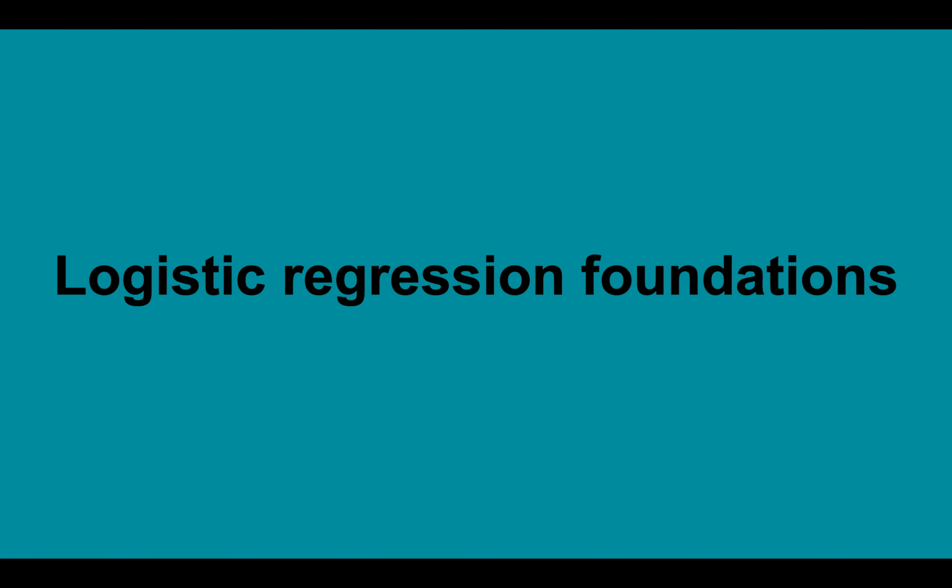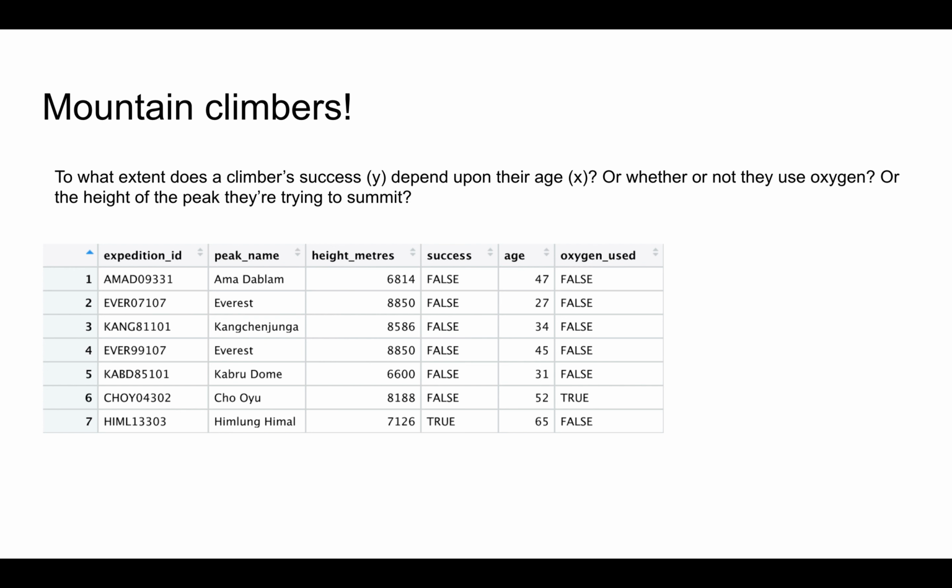This video marks a significant shift in our modeling focus from normal linear regression to logistic regression. Consider a motivating example. In the data shown here, each row represents a mountain climber that has participated in an expedition to summit a Himalayan mountain peak. For example, in the second row, a 27-year-old climber that did not use supplemental oxygen tried to summit Mount Everest, and they were not successful.